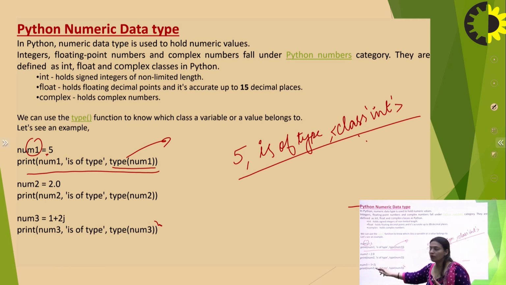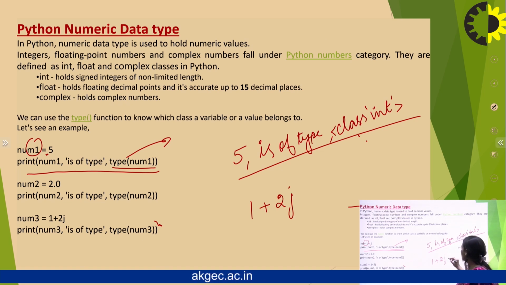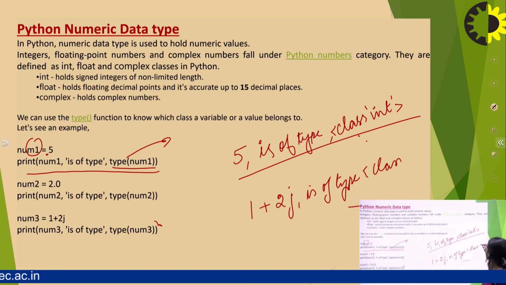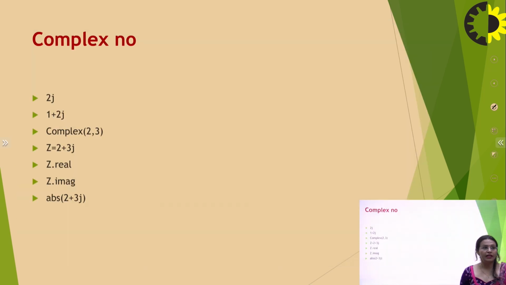Similarly, num3 is equal to 1 plus 2j. In that case, num3 will print the same. Okay, is of type, and here it will say class bool. So this will be the output of the third context. Okay. Then there is the complex number.